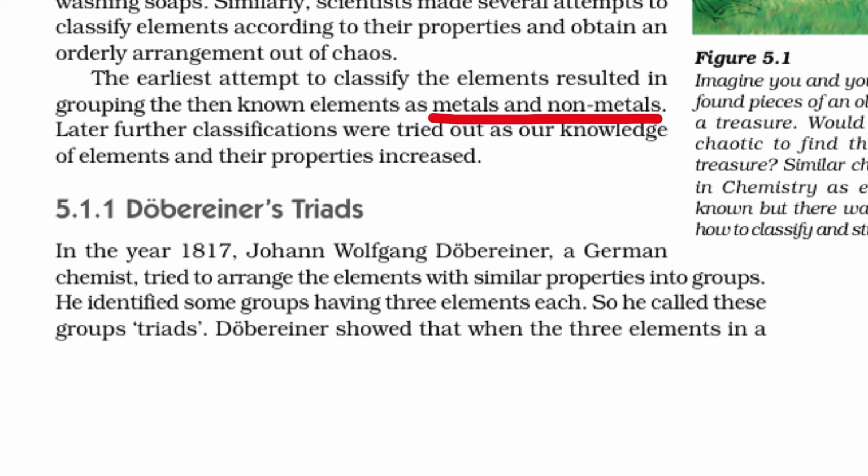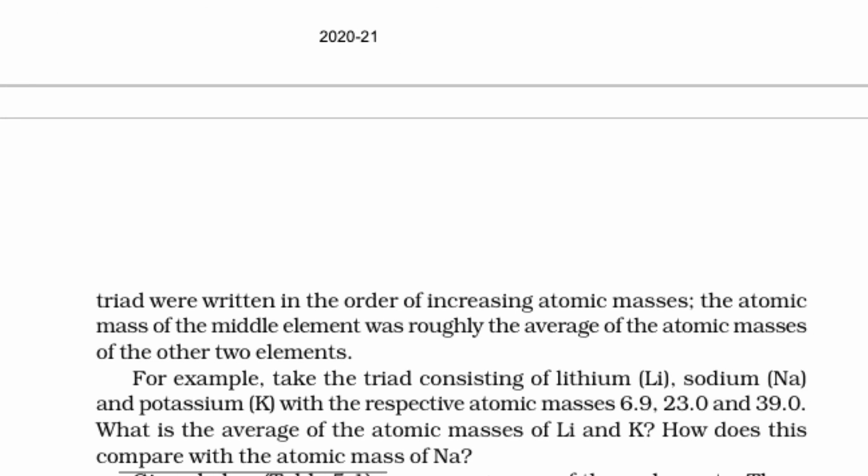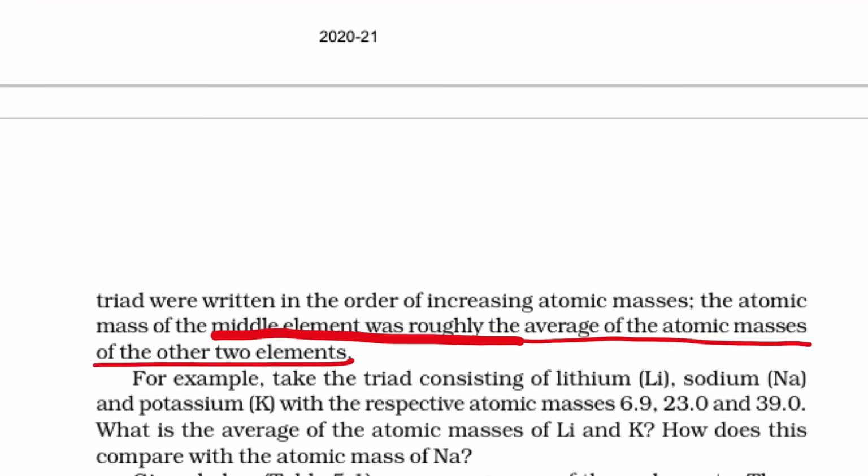Dobereiner showed that when these 3 elements in triads are written in order of increasing atomic masses, the atomic mass of the middle element was roughly the average of the atomic masses of the other 2 elements. So, very simple.